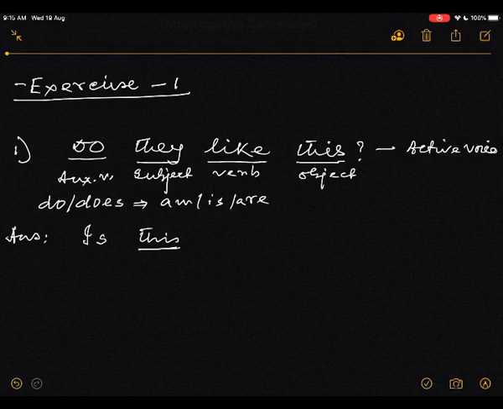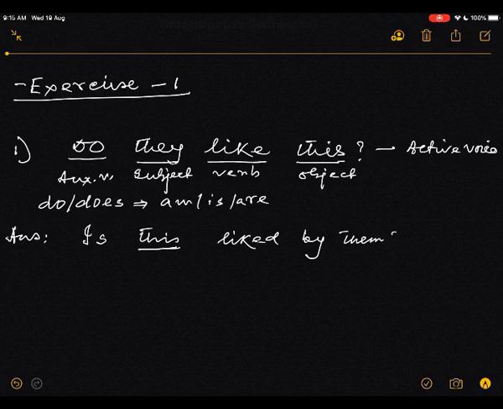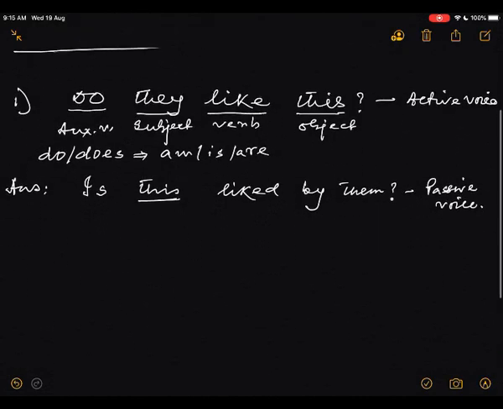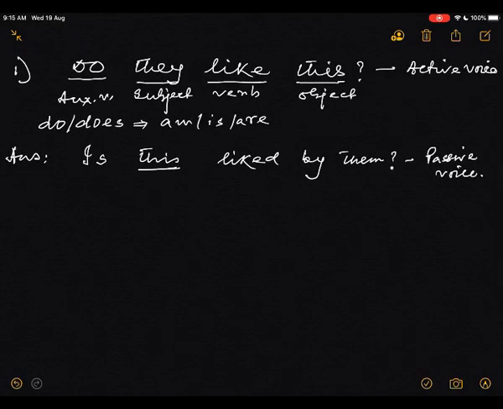So, is this. Now the past participle of the verb like will be liked. Is this liked by them? Is this liked by them? This is the passive voice. Now say, is your answer right? I think right.